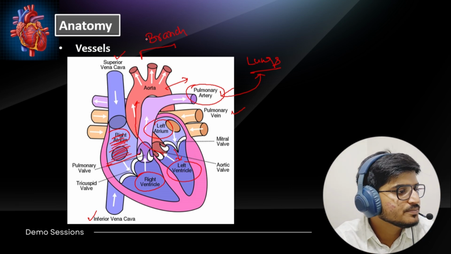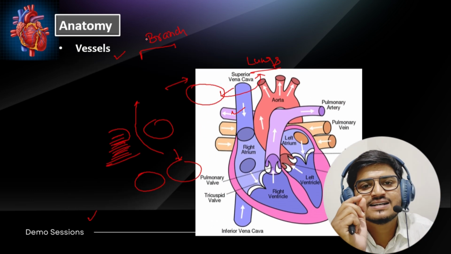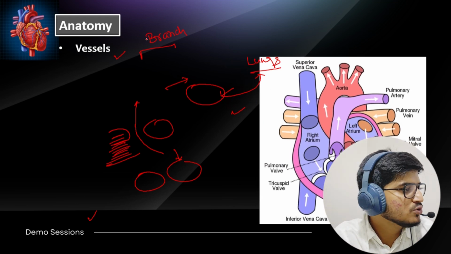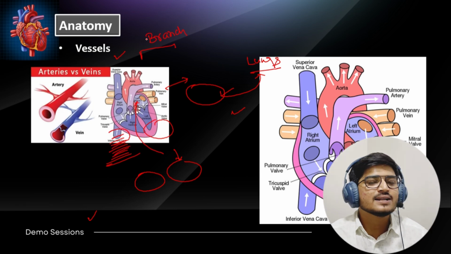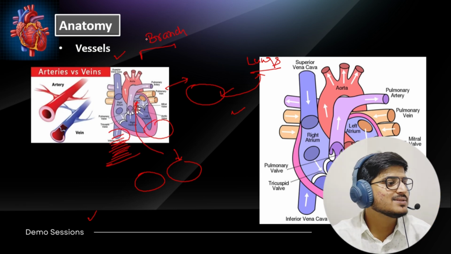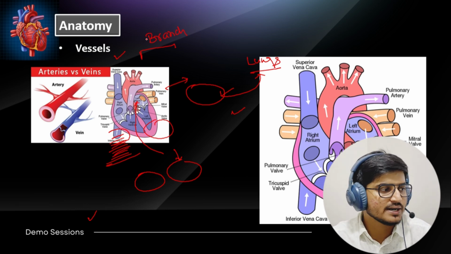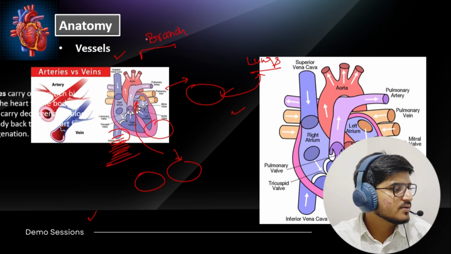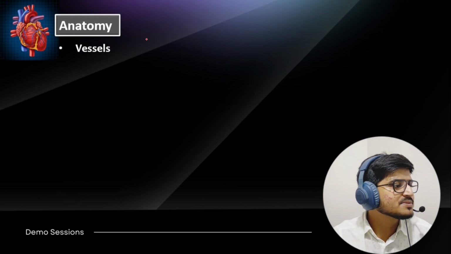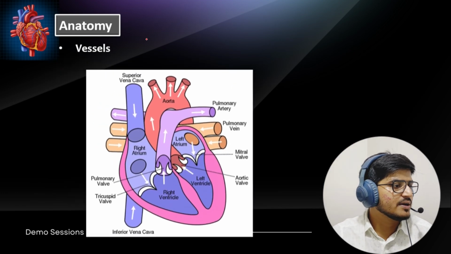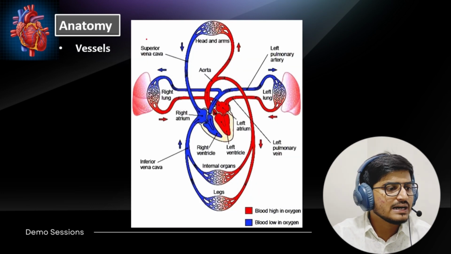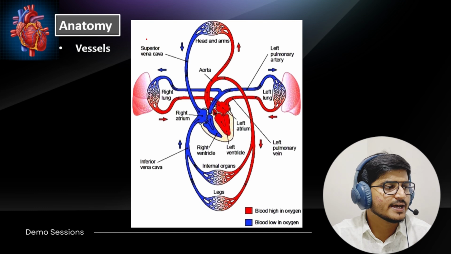Okay, so before understanding this, let us quickly understand what the veins are and what the arteries are. Just look over here, the arteries are red, which means they are mainly responsible for carrying oxygenated blood, and veins are mainly responsible for carrying deoxygenated blood. Okay. Then vessels. As I have said, these are the vessels, and you have already understood this. This is the most important point. I will explain the role over here.